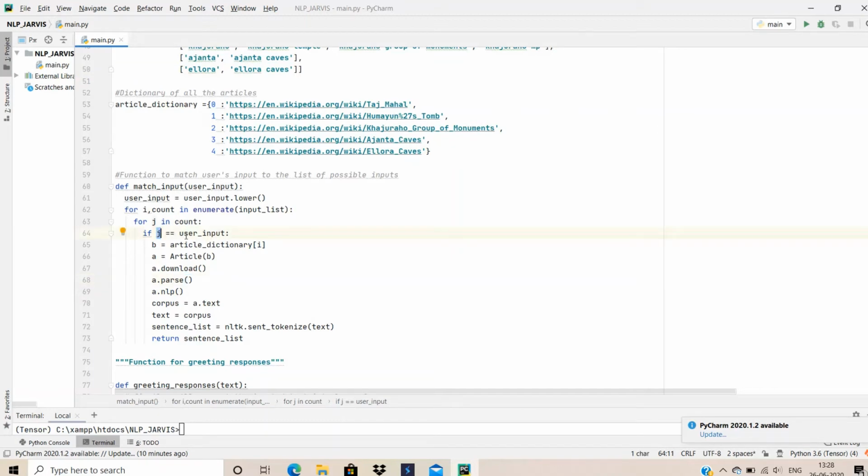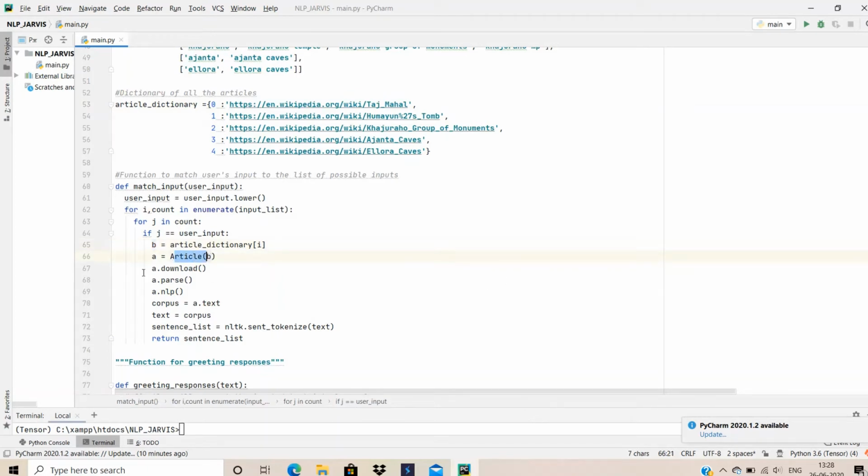If any of the inputs is matched, then we are going to ask the dictionary for the value. We are not really asking, but we are going to call the dictionary with that same index value, and the URL, that is the value of the key, will be given, and we are going to store it in a variable b. And then we are going to use Article to extract the information from that site.